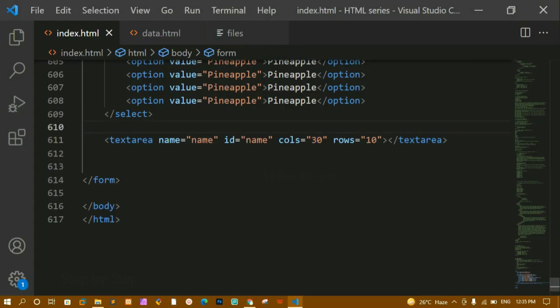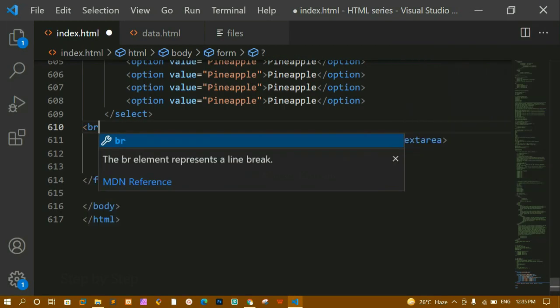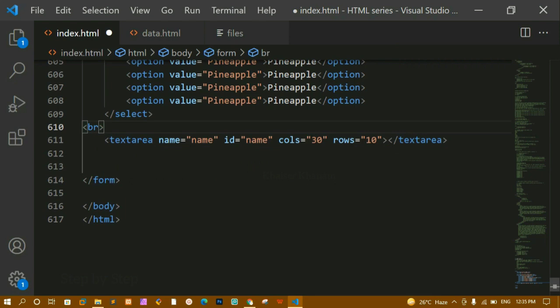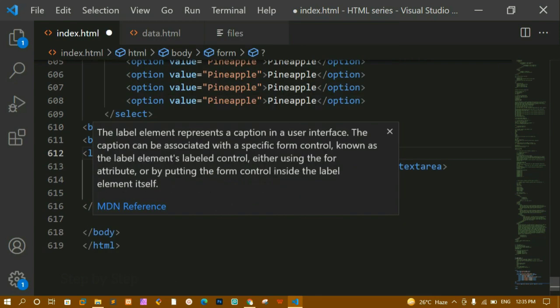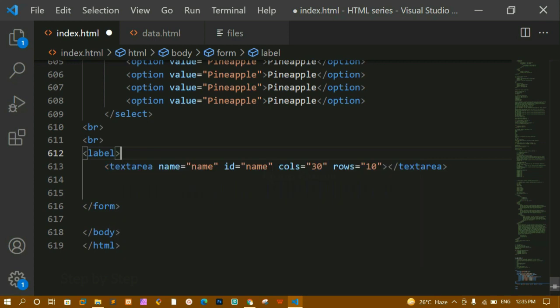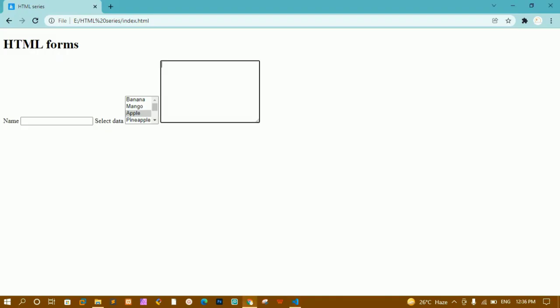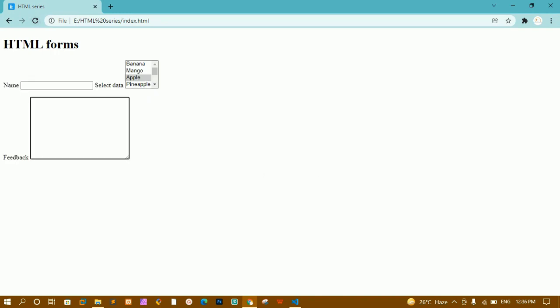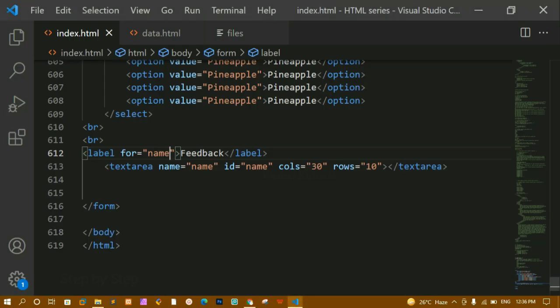Now before that let me give one label, and also I'm going to give 2 breaks here, and here I'm going to write label, and inside that I'm going to write feedback. Inside label I'm going to write the for attribute, and whatever name I have given for ID I'm going to copy. I'll paste that one here. I'll refresh this. Now this is my text area. Inside this I can write that one. For better understanding, let me write here 3, and here I'll be writing 5. And now I have written here 5.